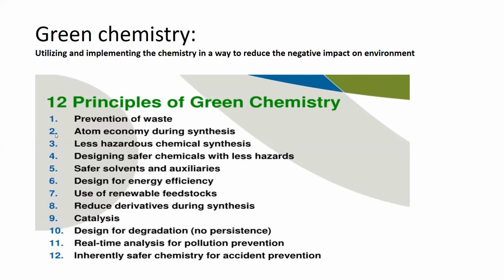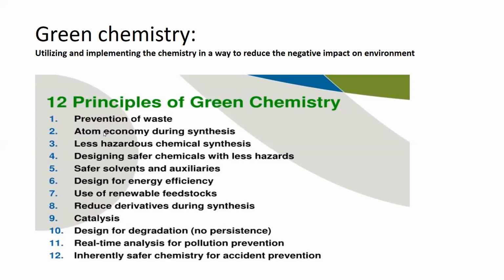While the second principle states atom economy during the synthesis. This is very important. Atom economy means that all of the atoms of the reactants should be used in order to form the products. This implies that none of the atoms should be wasted or discharged as waste in the environment.